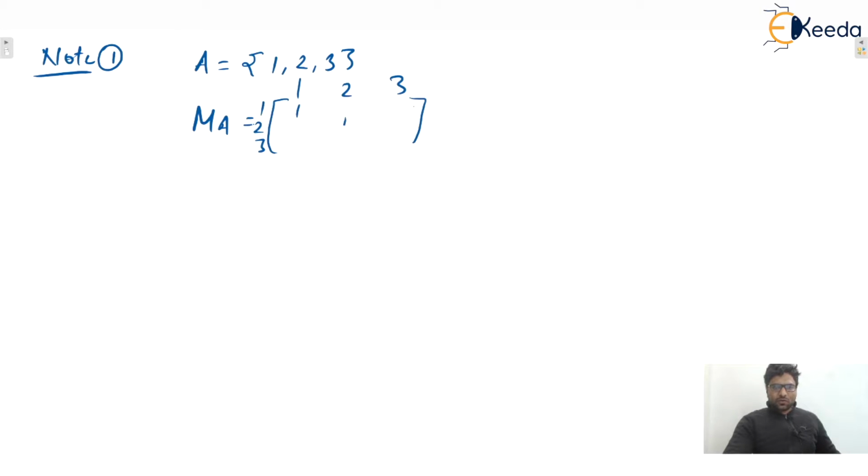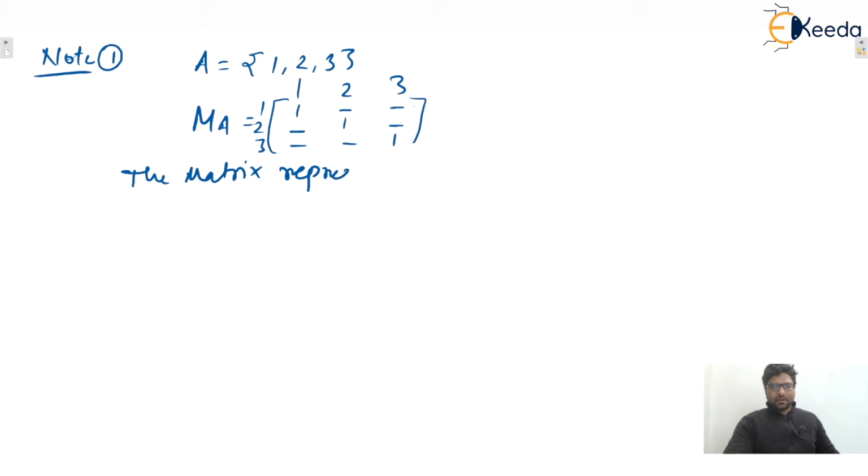Because 1 1 is present, 2 2 is present, 3 3 is present. Other than these ordered pairs, the remaining ordered pairs can be either in the relation or not, no need to worry at all. But these are compulsory, these are required. So we can write down the first point, the matrix representation.